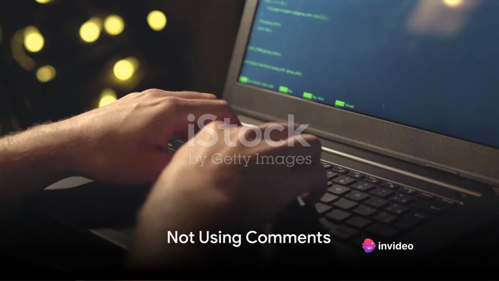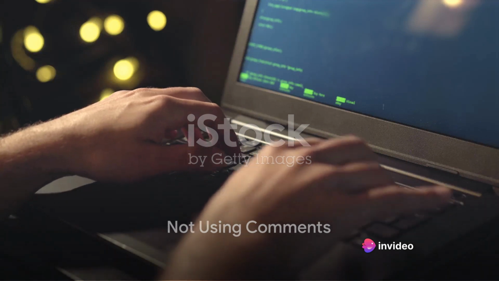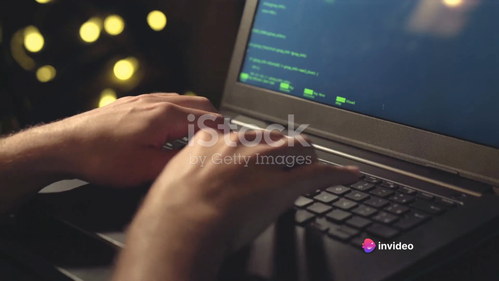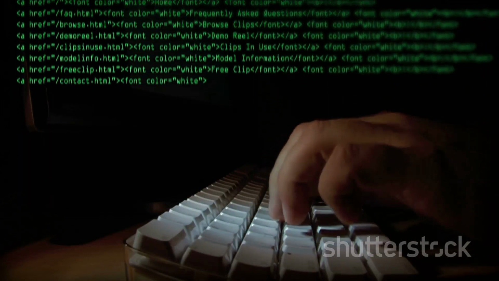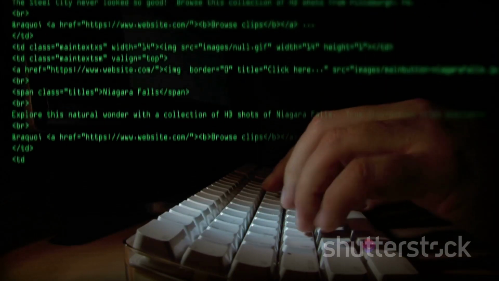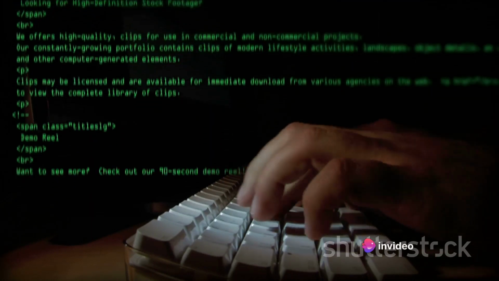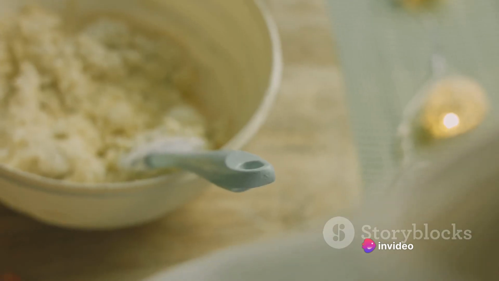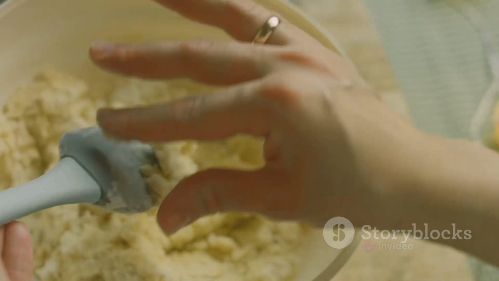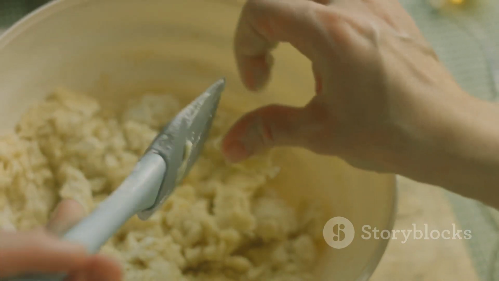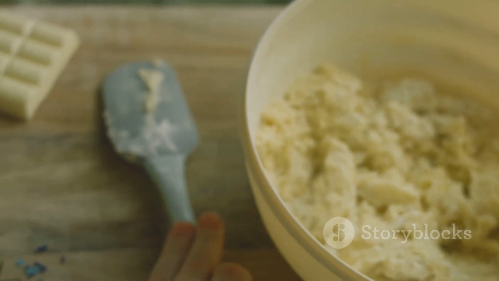Mistake number 1, not using comments. You might think, who reads comments anyway? Well, let me tell you, everyone who wants to understand your code does. Comments in your code are like the secret language of wizards, helping those who dare to decipher your magical lines of code. Skipping comments is like baking a cake without a recipe. Sure, you might remember what goes into it today, but what about 6 months from now?